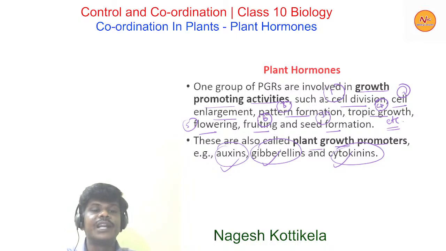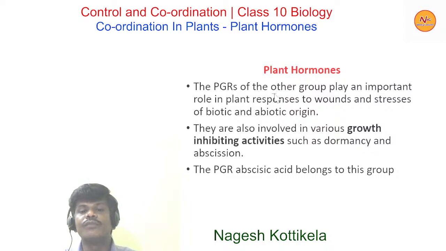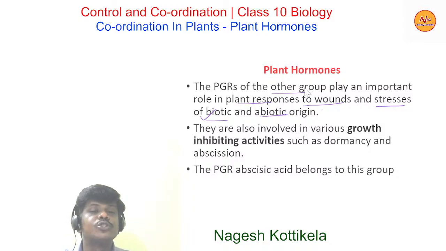Now, moving to the next, here the PGRs of the other group play an important role in plant responses to wounds and stresses of biotic and abiotic origin. So here biotic is related to living organisms, the parasites, the pathogens, all these. They are biotic stresses. And abiotic origin means the climatic conditions. So towards both these conditions, the plants will show responses, and certain hormones are involved in that.